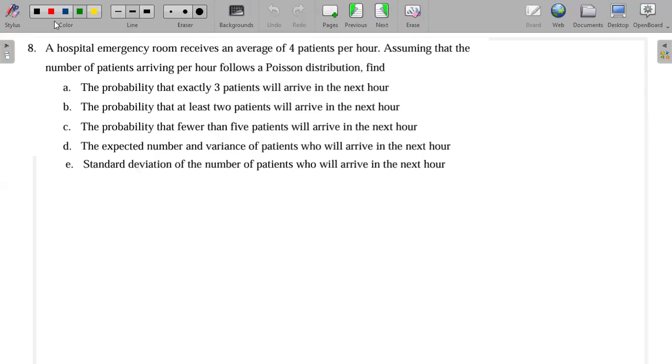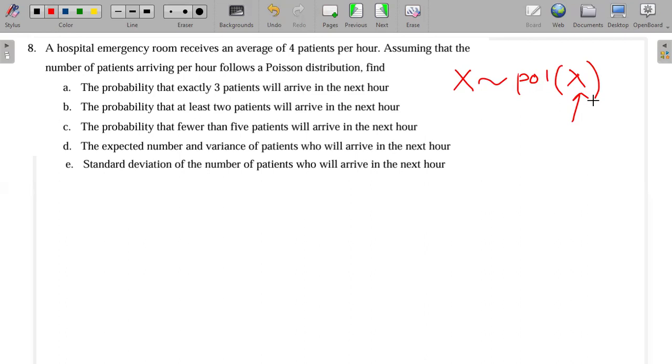Okay, let's solve question 8. So question 8 is on the Poisson distribution. We know that if we have a random variable x, then it follows the Poisson distribution, and it's going to have lambda in the brackets. This lambda is the mean or the average.